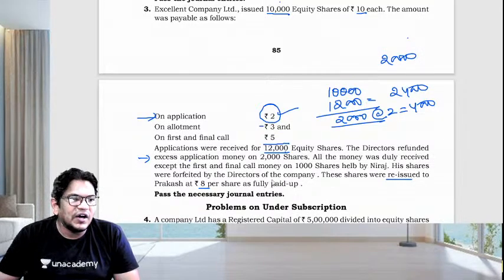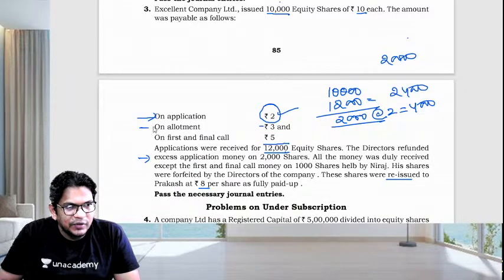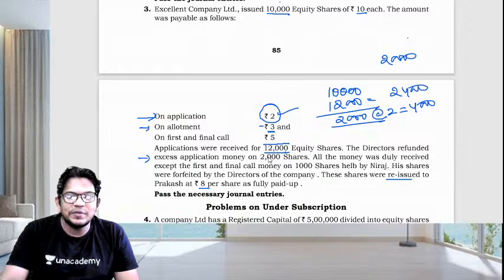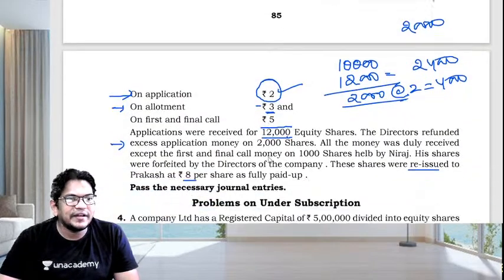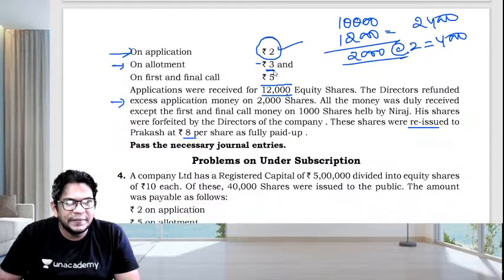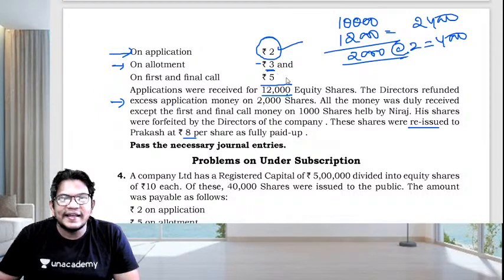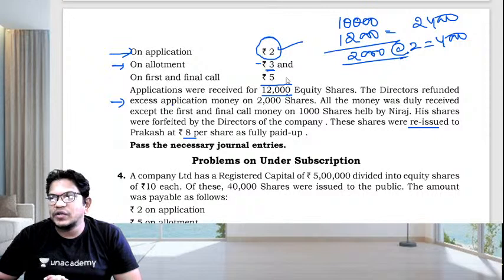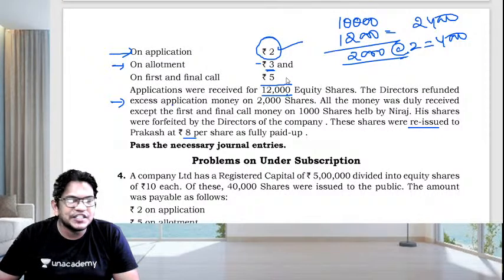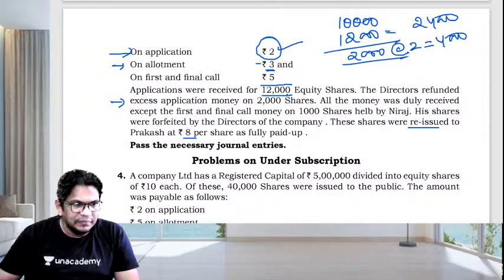All right. Next, allotment. Come back to the allotment. Allotment is how much here? 3. Just have a look, guys. On allotment they have 3. That means only on 10,000 shares we are going to take into account. बच्चों याद रखिए, 10,000 शेयर्स पे उतना ही लेंगे हम लोग.